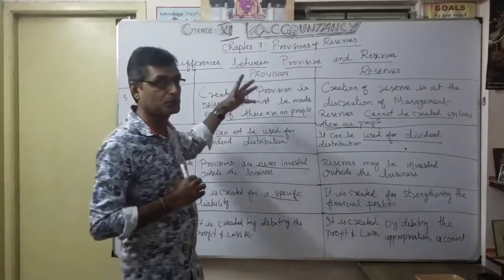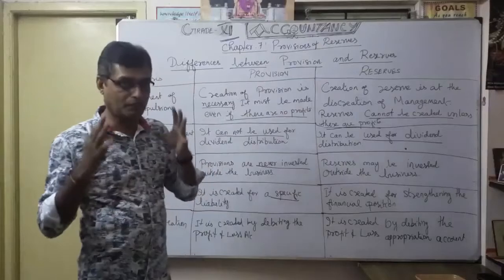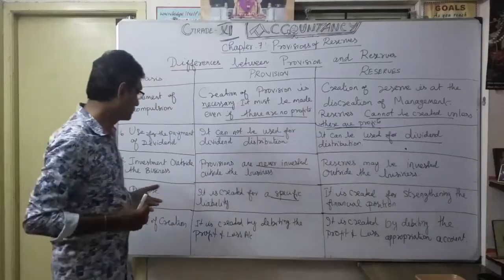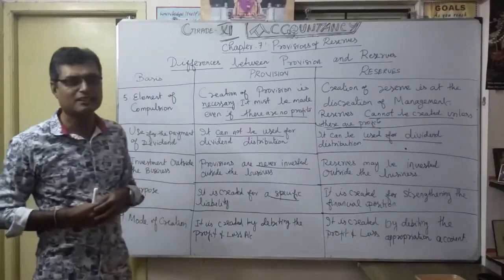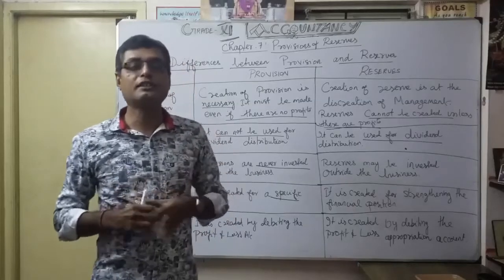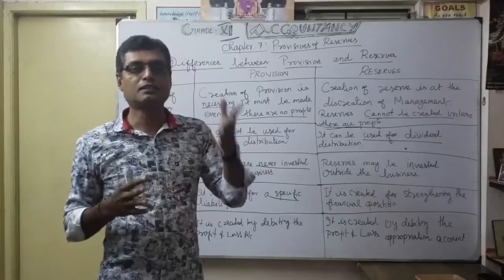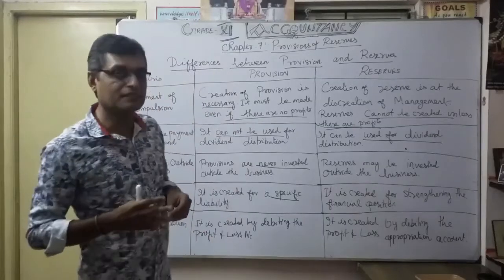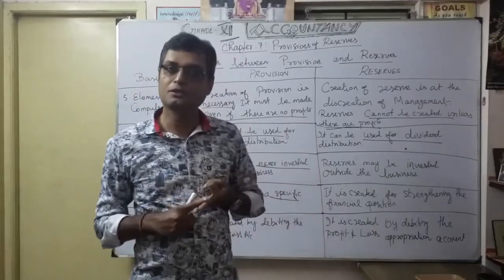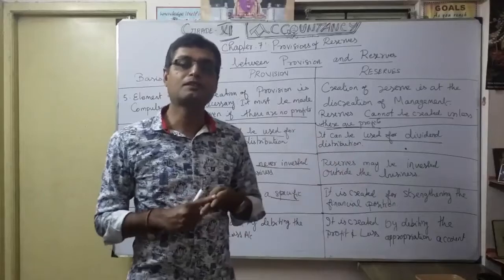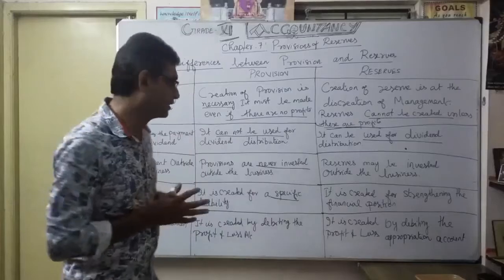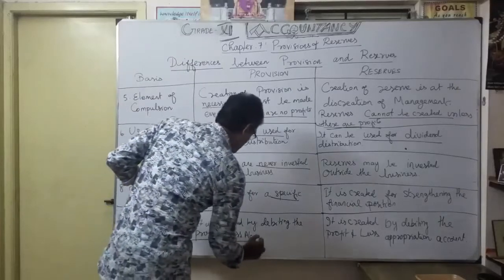Okay. Importance of provision and reserve. That's why we are learning to differentiate between provision and reserve. Now see, finally the mode of creation. How you are going to create is very important. Correct. In a provision, you are debiting, like provision for depreciation, provision for doubtful debts, provision for discount on debtors, thereafter provision for taxation, and provision for repairs and renewals. Whatever the provision you want to show, it is on the debit side of the profit and loss account.